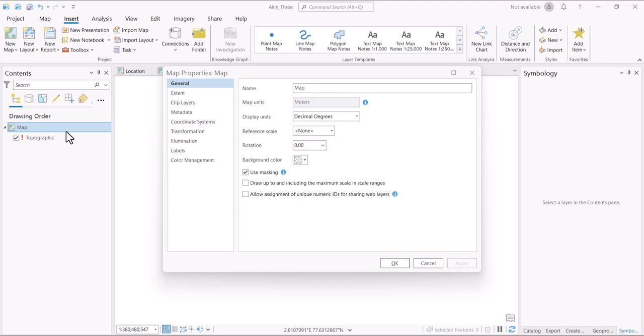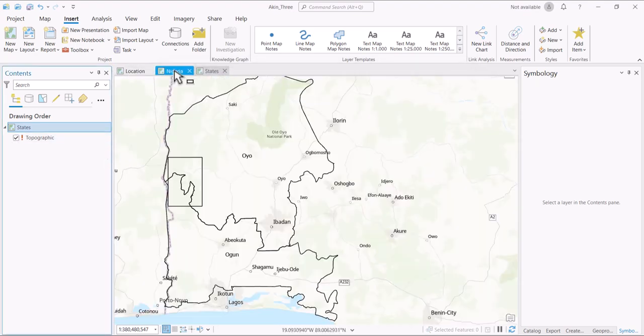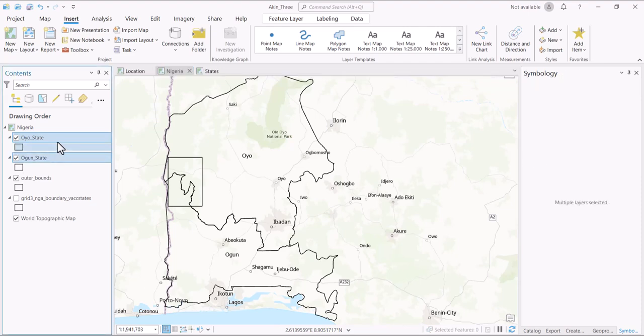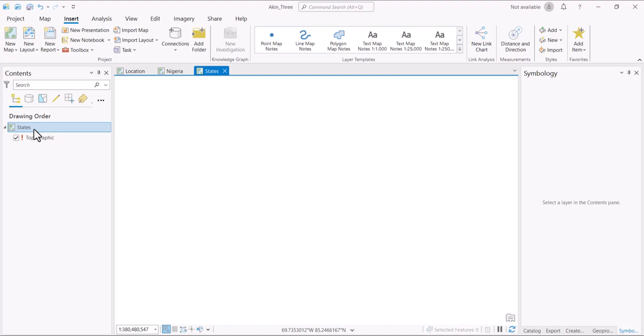So we have to name this one states. We don't need all this except when we need some. This one is just for visual purposes. So we come back to this Nigeria layer and copy these two states, and right click.